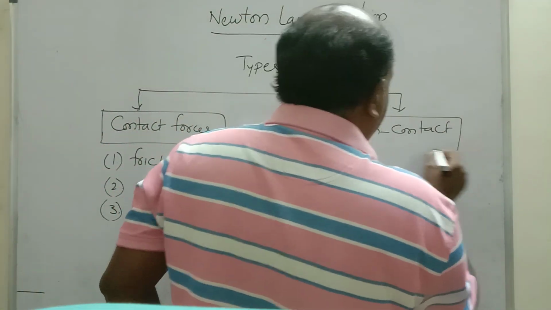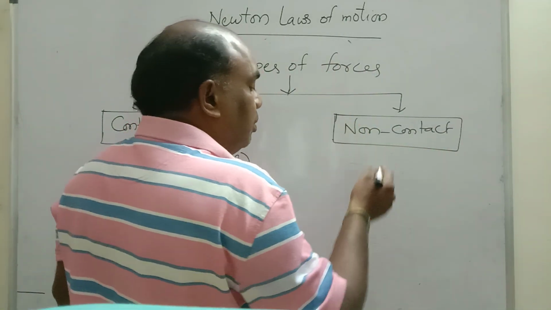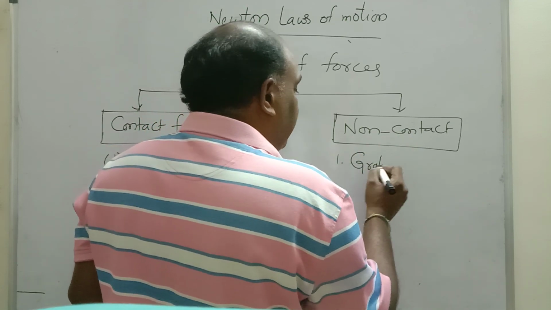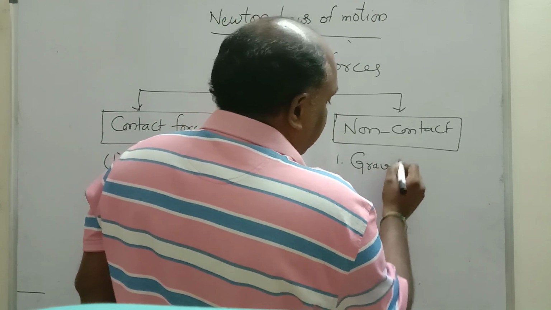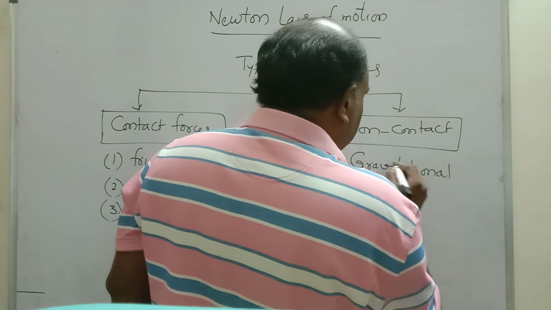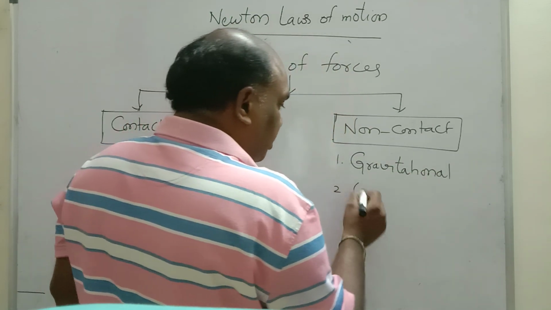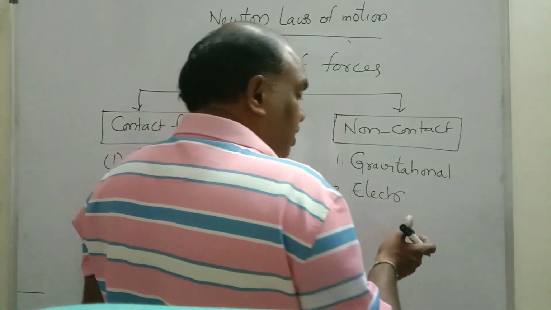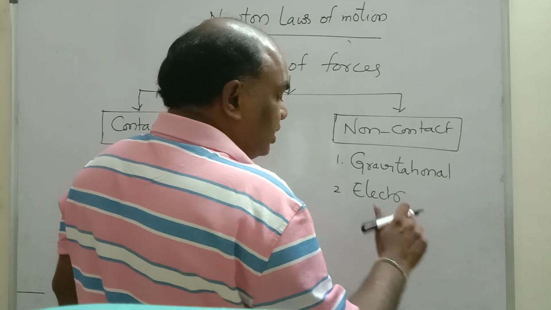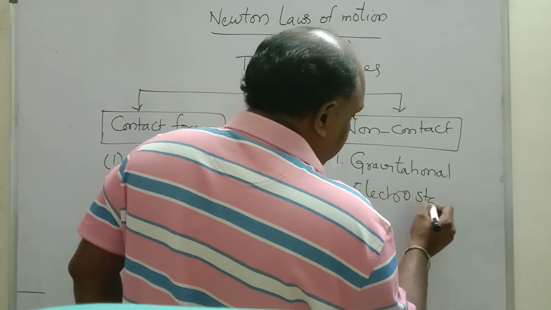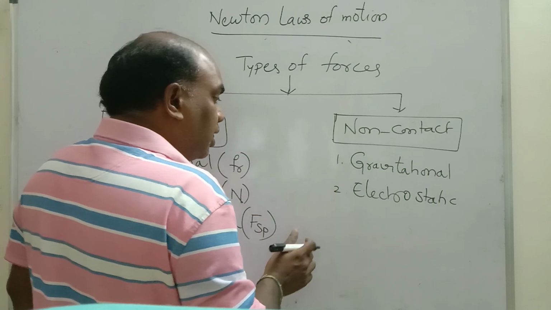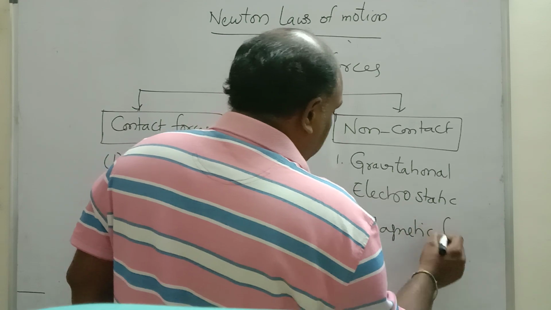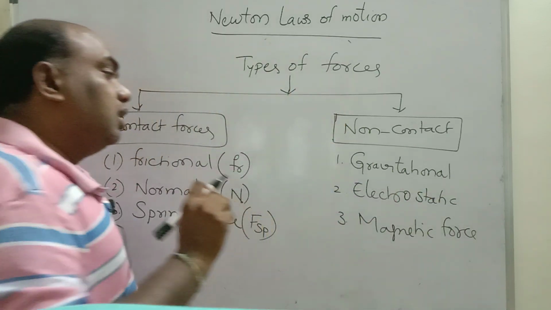Non-contact force. Non-contact force means, we are on the earth because earth is pulling us downwards. That is gravitational force. Gravitational force is nothing but non-contact force. Number 2, electrostatic force. Positive charge attracts negative charge, negative charge attracts positive charge. Like charges repel, opposite charges attract. That means electrostatic force. Electrostatic force is also non-contact force. Number 3, magnetic force.